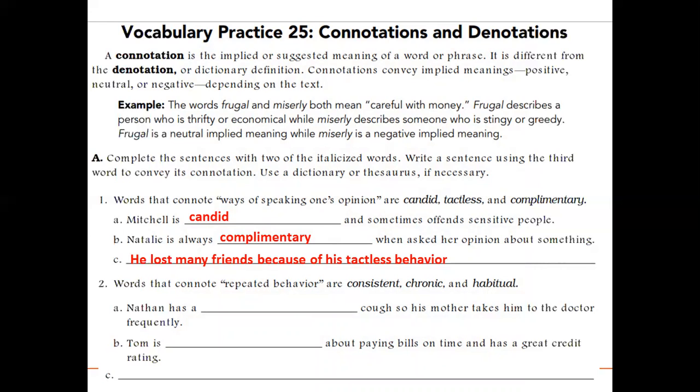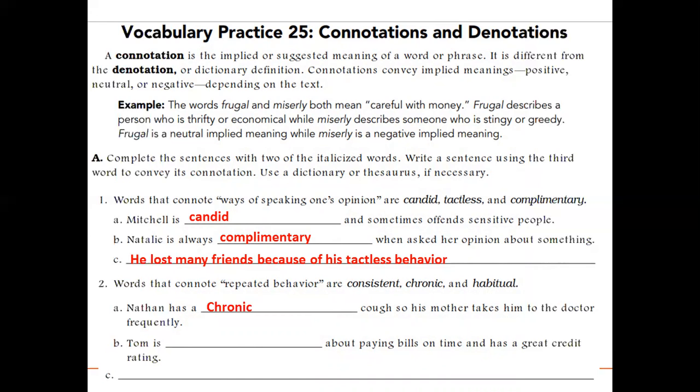Because when we talk about a disease or a bad habit, we use chronic, because chronic is taken in a negative sense. Habitual is taken as neutral, and consistent as positive. Okay, so because it is a cough, it's a disease and it's coming over and over, it's a repeating disease, so we call it a chronic cough.